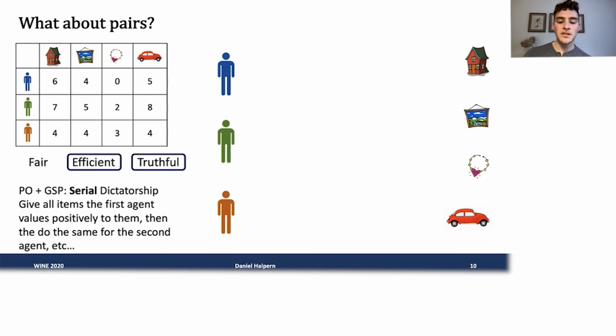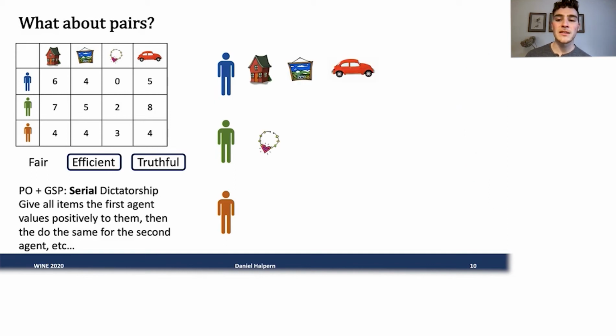To achieve this, we can do what's known as serial dictatorship. It's very similar to dictatorship, except that if there are any goods that the first agent values at exactly 0, we won't give it to them. We'll instead give it to the second agent unless they value it at 0, and so on. So here, agent 1 actually values the necklace at 0, so they won't receive that. We'll get every other item, but the green agent here will get the necklace instead.